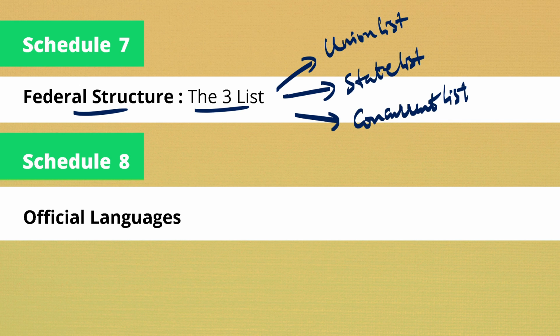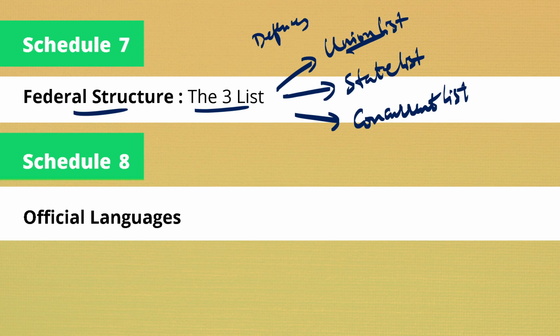So what is meant by union list? Only the central government can make laws under the subjects in the union list. For instance, we have defense, railways, postal departments, and also foreign policy.